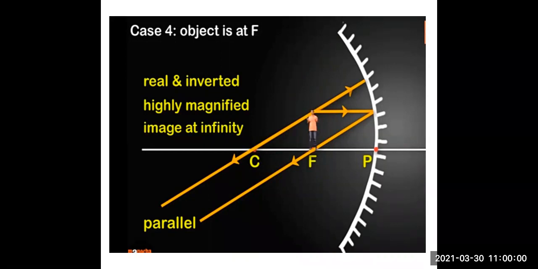So you can see that both the reflected rays are parallel to each other. So it is difficult to find the point of intersection in this plane. But if you go on extending, you will find somewhere that they intersect each other. So you will get the image which is real, inverted, highly magnified, and the image is at infinity.